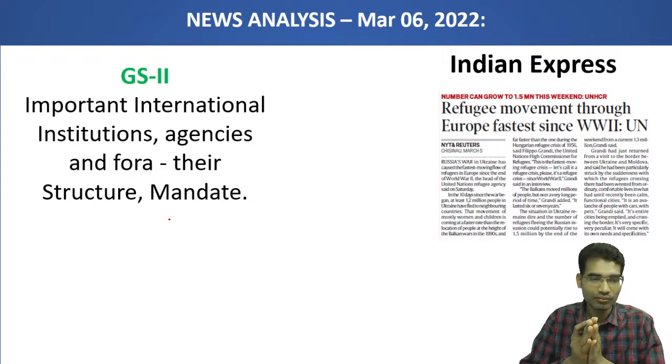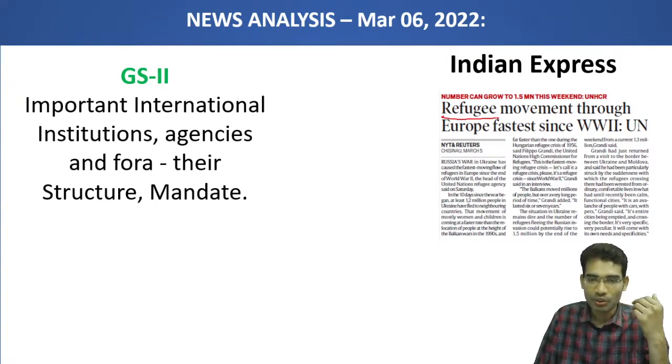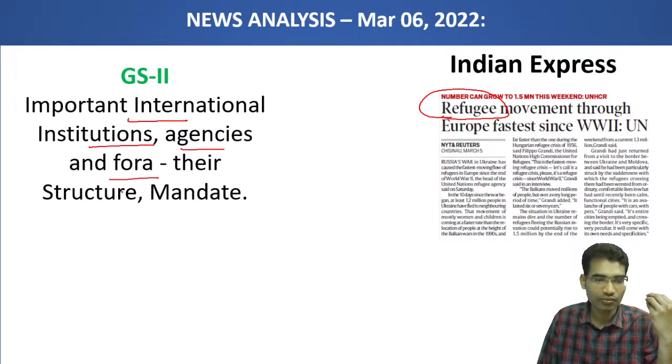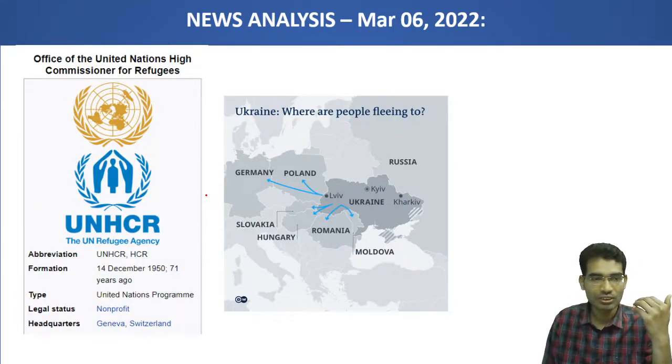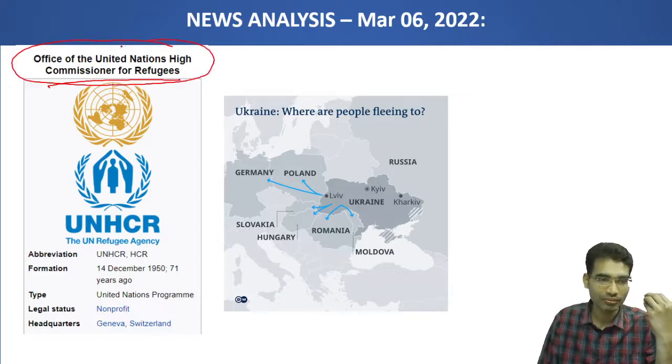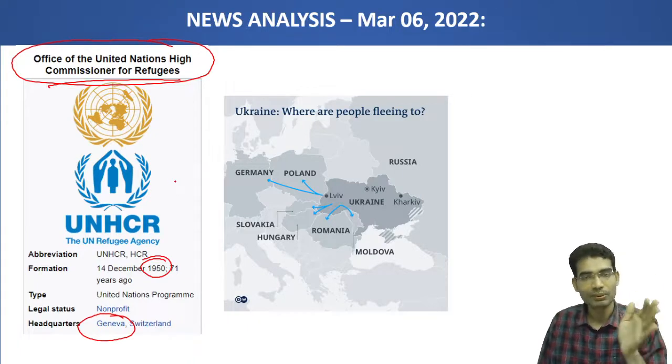Next, in GS2 itself, it is related to international relations. Here the item is about refugee movement. Now the Ukraine war is creating a refugee crisis in Europe. Important international institutions, agencies and fora, their structure and mandate: in GS2, under this syllabus, this news can be categorized. Here this news is about the United Nations High Commissioner for Refugees. This is a United Nations body created in 1950 with headquarters in Geneva. You have to remember these particular facts with respect to prelims.